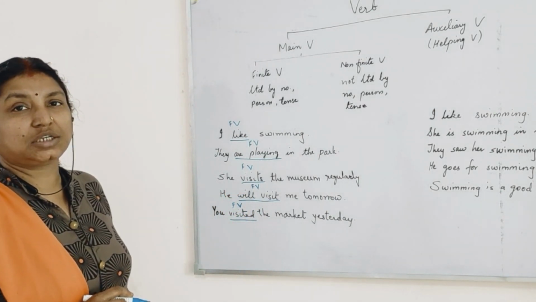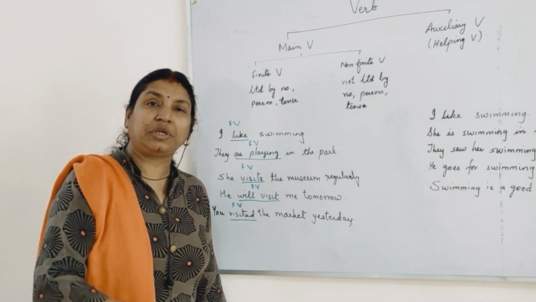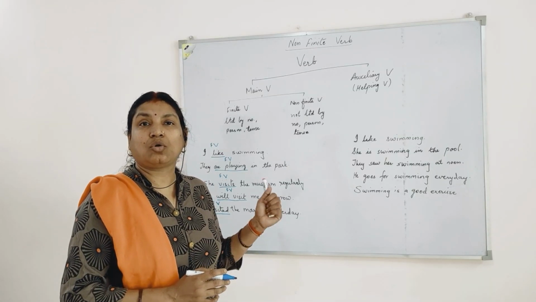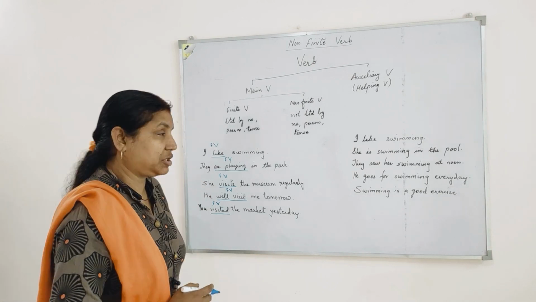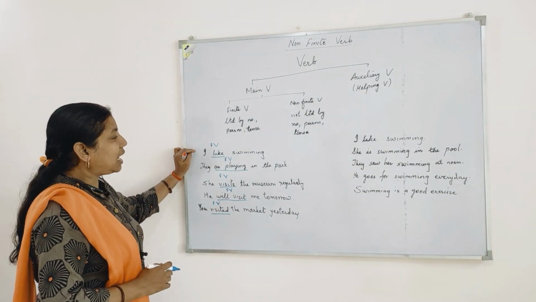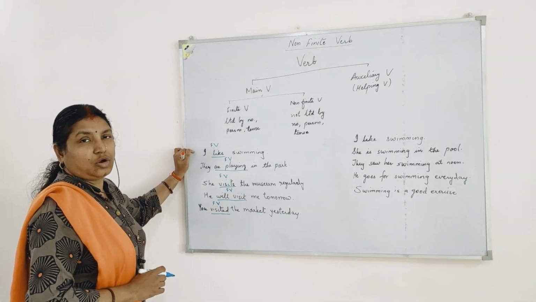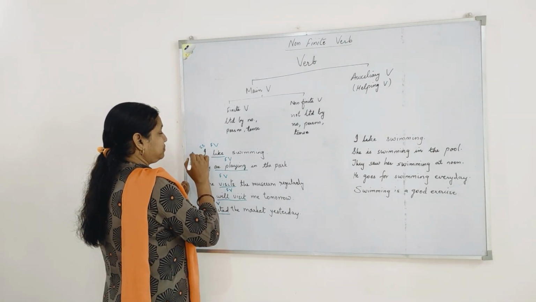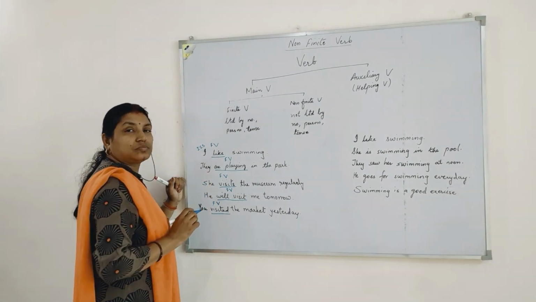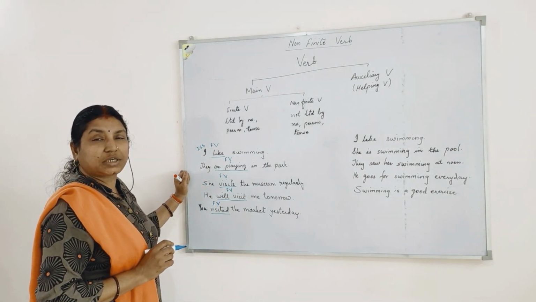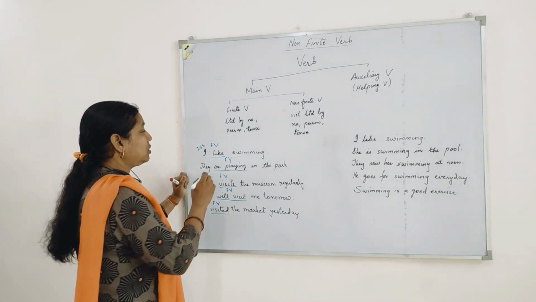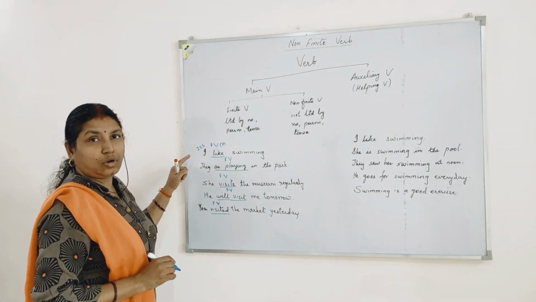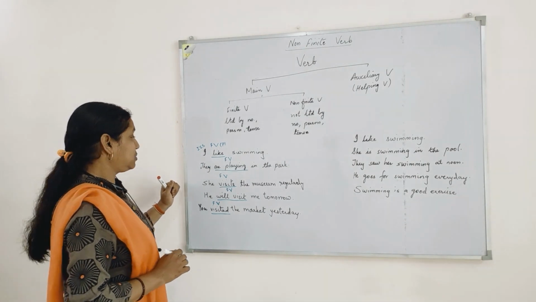tense. So let's see how the verb is limited by number, person and tense, or how it behaves according to the subject. The first sentence, I like swimming. We all know I is a first person singular subject, which always takes the plural verb. So I have the verb which is plural for a first person singular subject.